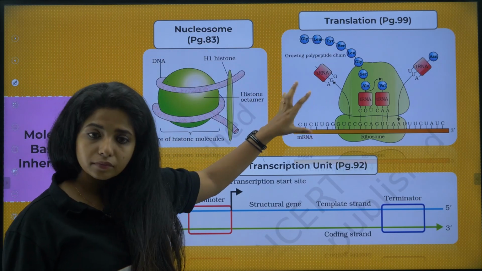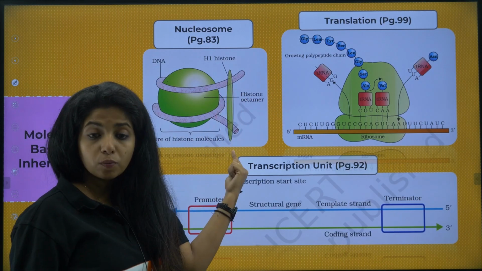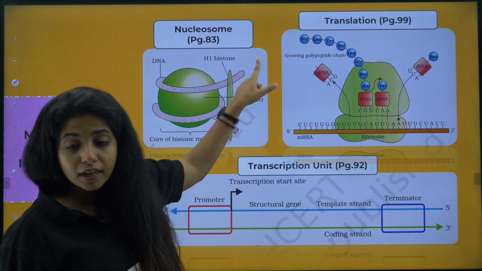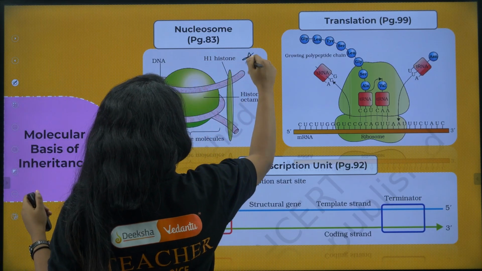Similarly, you would be having another one also. And between two nucleosomes, you see this one histone protein. This is a separate histone protein. This is known as H1 histone, my dear children. You have to draw it. So what do you do when you have to draw it? You put a star mark.